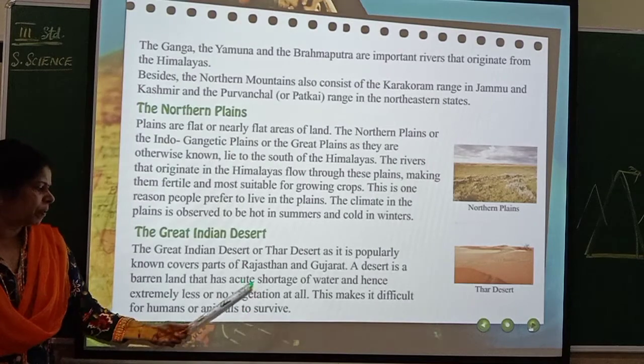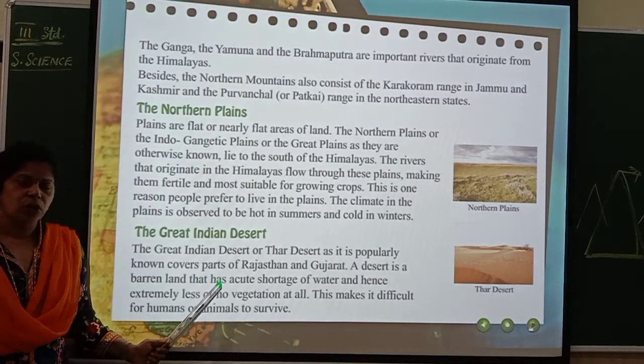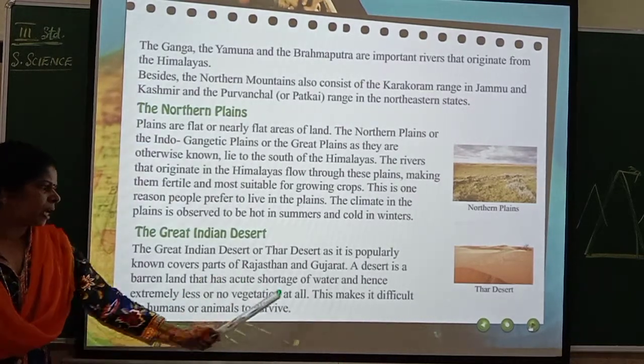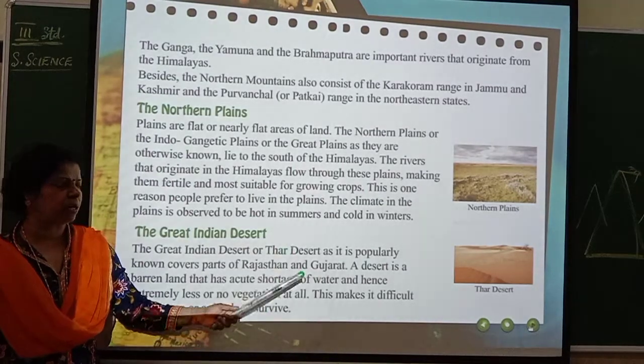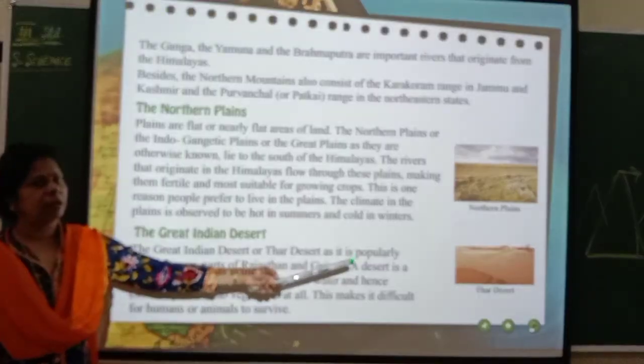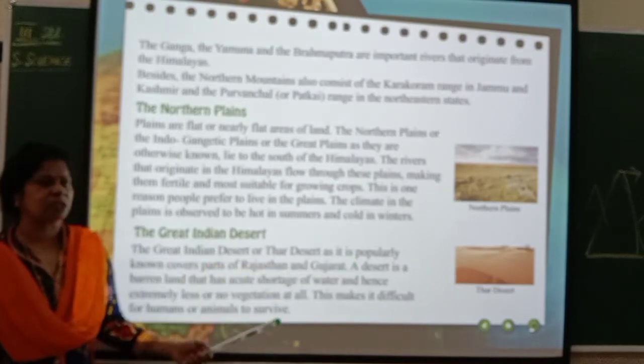Vegetation means plants. Because of the loss of water, this makes it difficult for humans or animals to survive. So animals and humans cannot survive in the desert regions because of the scarcity of water.